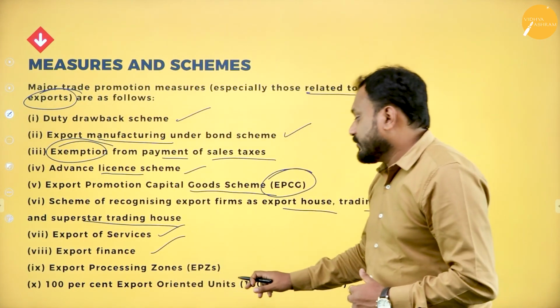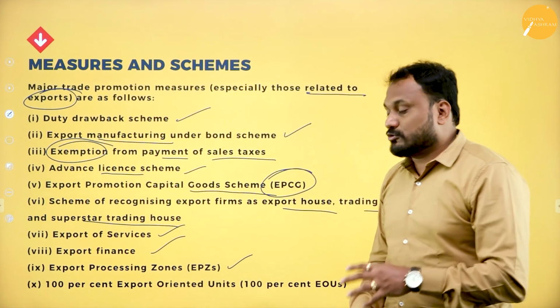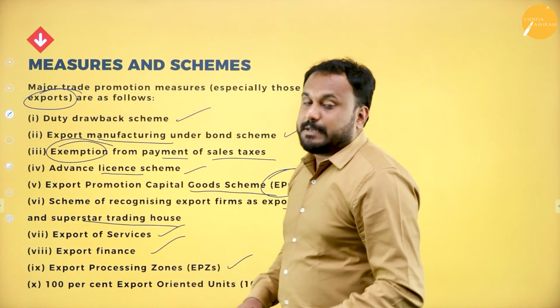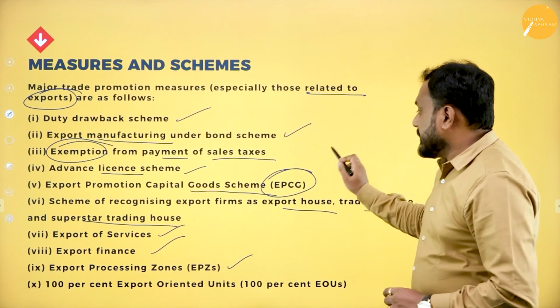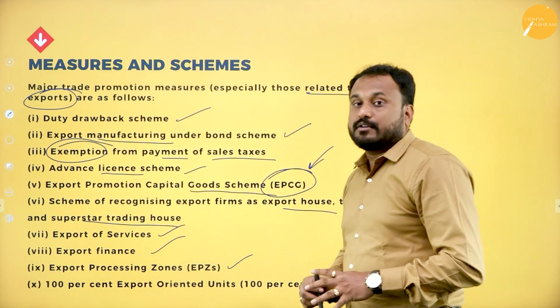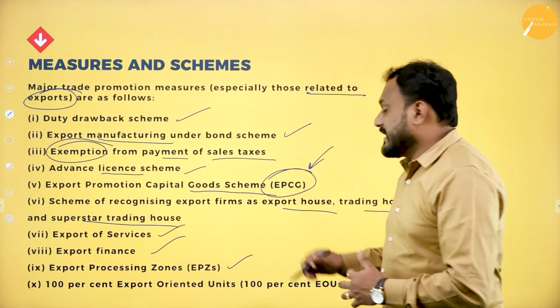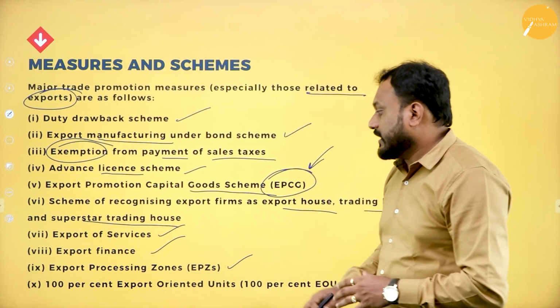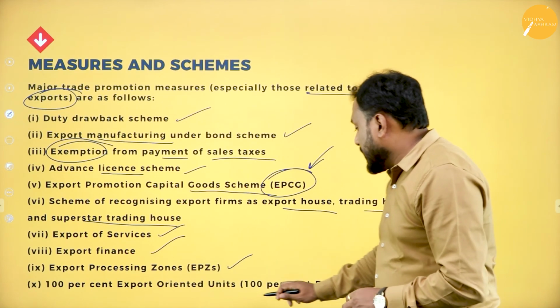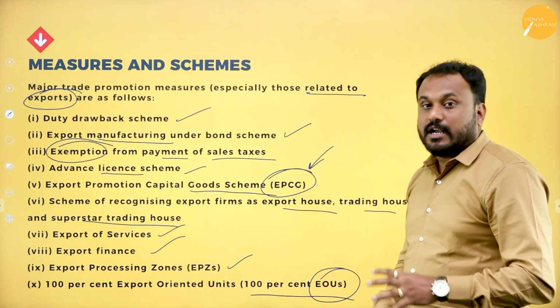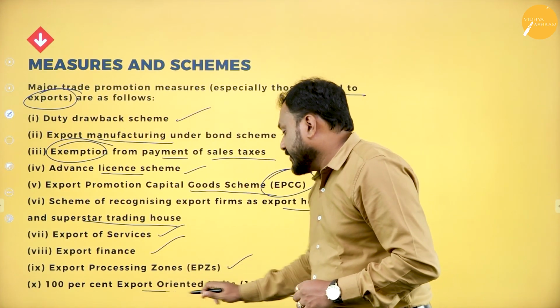Then we have export processing zones called EPZ. Now when we go with EPZ and EPCG, it is for 1 mark. Expand EPZ and expand EPCG, don't get confused with it. And the last one is 100% EOU, that is called export oriented unit.